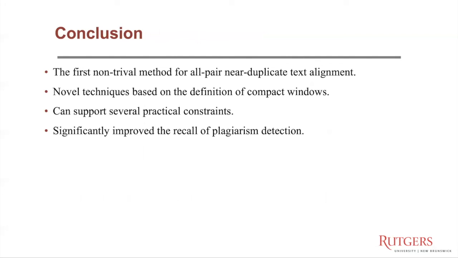In conclusion, we proposed the first non-trivial method for the all-pair near duplicate text alignment problem. And we also developed a few novel techniques based on our novel definition of compact windows. Our technique can support several practical constraints, including the sentence level constraint, the longest constraint, and the length threshold. And finally, in the experiments, our approach significantly improved the recall of plagiarism detection.